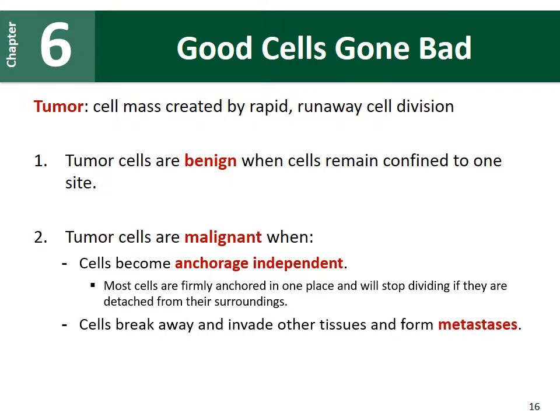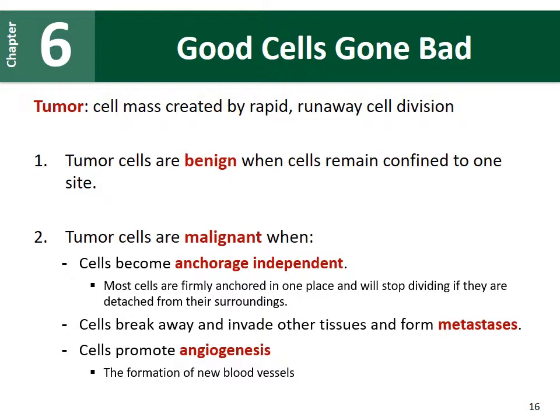In addition to looking at that anchorage independent characteristic, they also look to see if the cells have broken away and invaded other tissues. And this is called metastasis. If you have known anybody that has had tumors or cancer, metastasis is pretty bad. It's kind of a detrimental diagnosis. So this means that tumors have been able to spread from one organ to another, or it's spreading through the body.